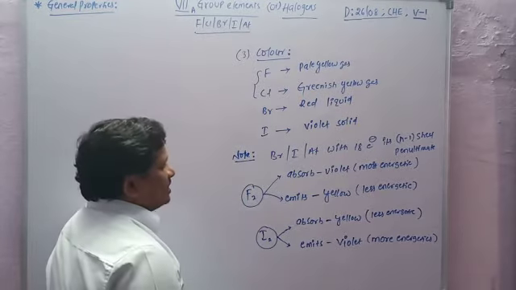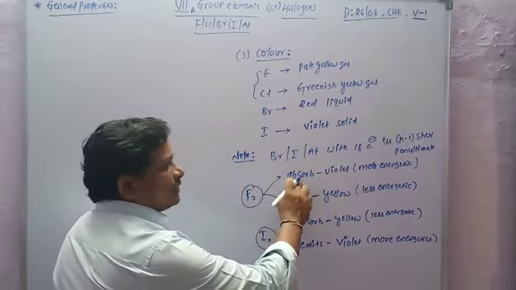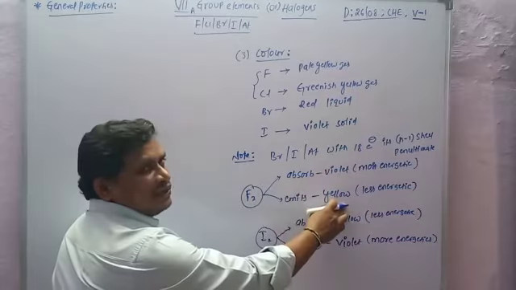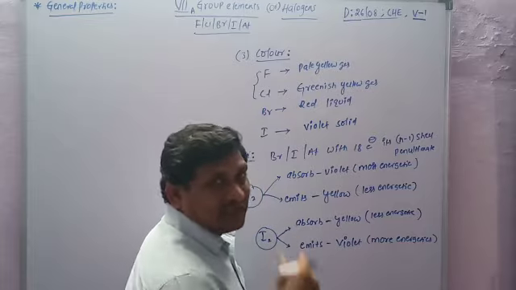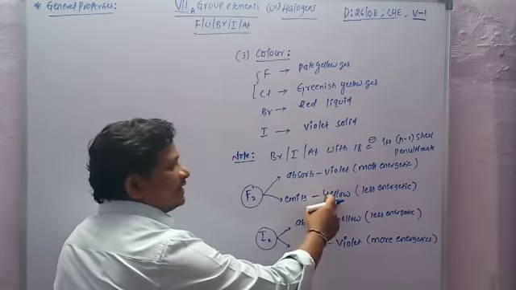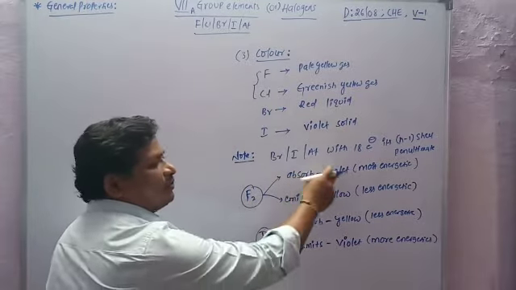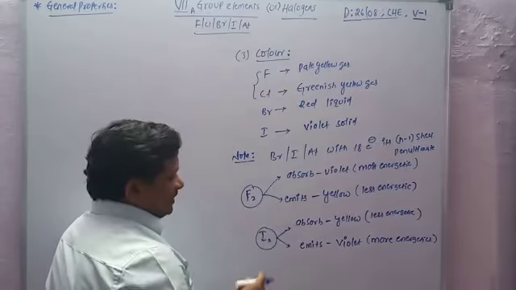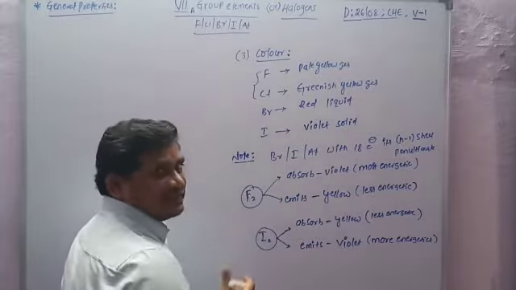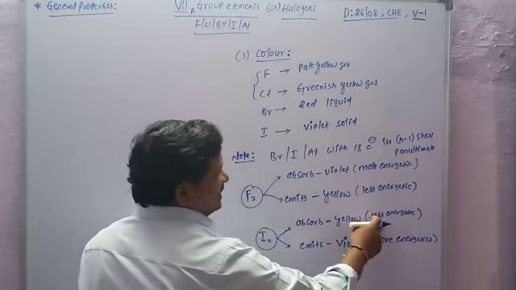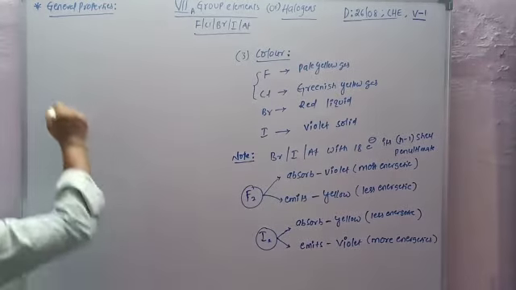Now the next point is actually about the color property. Fluorine absorbs violet color and emits yellow color. Violet color is more energetic, its frequency is more. Yellow color is less energetic, its frequency is less. So fluorine absorbs violet and emits yellow. Iodine absorbs yellow color and emits violet. It is the reverse, inverse process: absorbing the less energetic and emitting the more energetic.